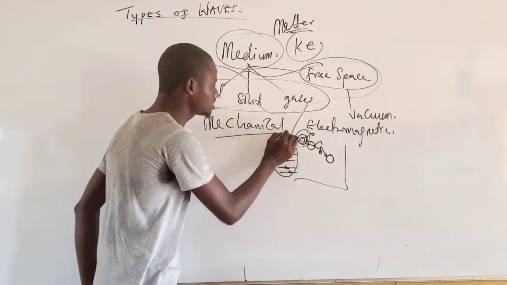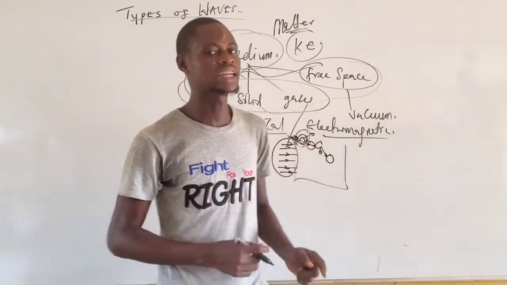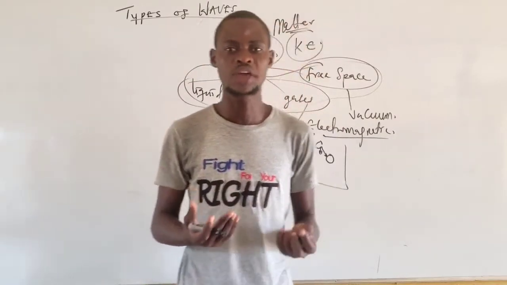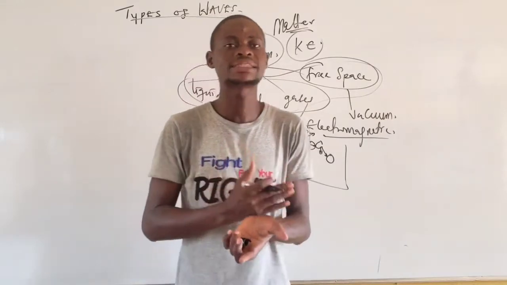Now, let's take a look at the types of wave that we have. I said we have what we call the mechanical wave and the electromagnetic wave. What do we mean by mechanical wave? A mechanical wave is a type of wave that requires a material medium.